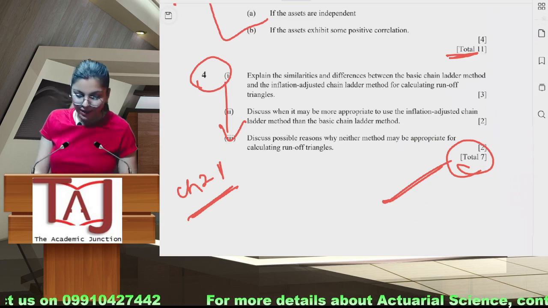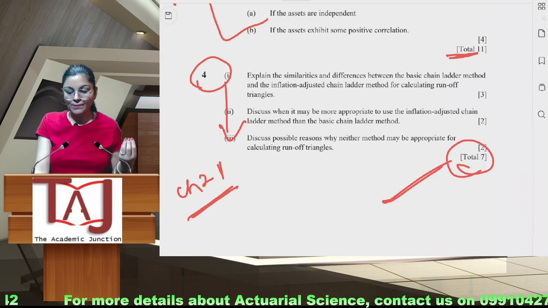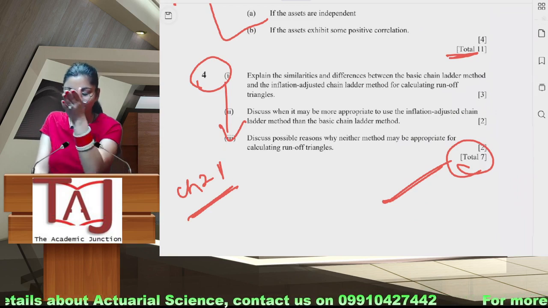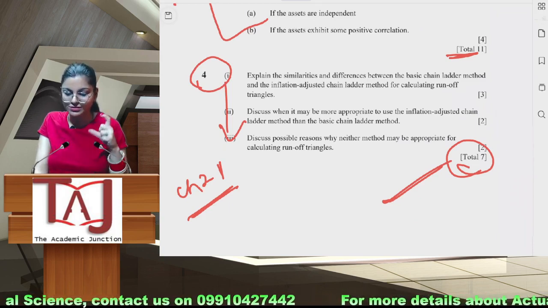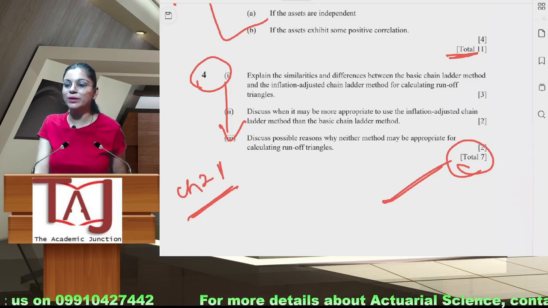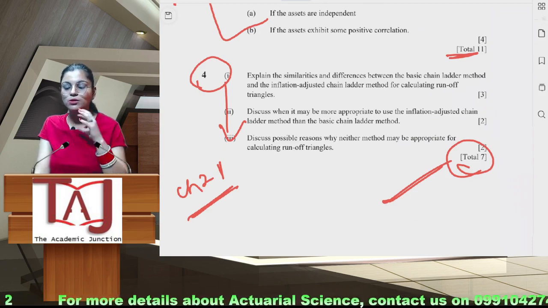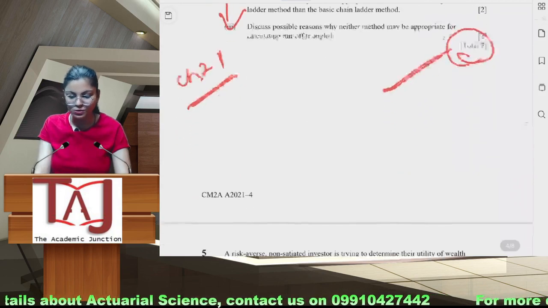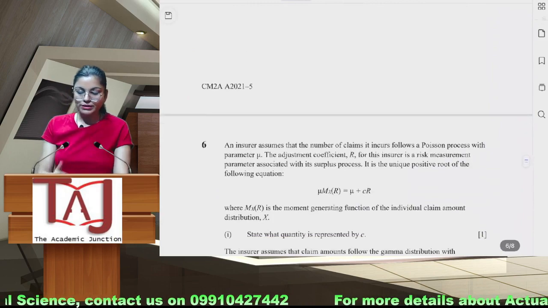अगर आपने ऐसे ही चैप्टर 1 के नोट्स बनाए और आपने लिखा होगा कि अच्छा व्हाई आर वी यूजिंग बेसिक चेन लैडर, व्हाट्स द difference of chain ladder with respect to inflation adjusted. So if you know in your guidance book that you have these things available in your chapter 21, you can give a read to chapter 21 during that particular time of exam and can draw the points from that chapter, but not direct book points, adjusted for your conditions or maybe the question, the way in which it is asked. So it's just up to you.